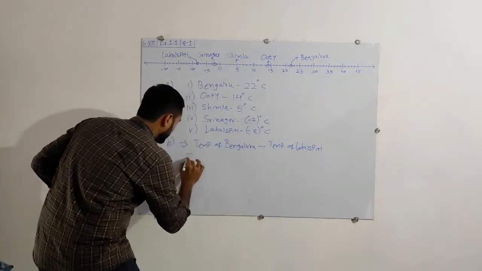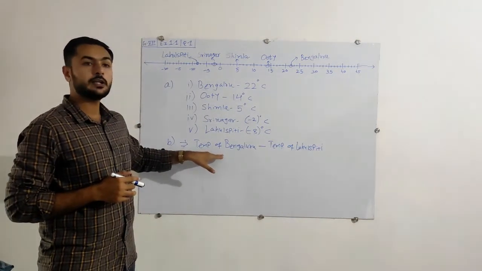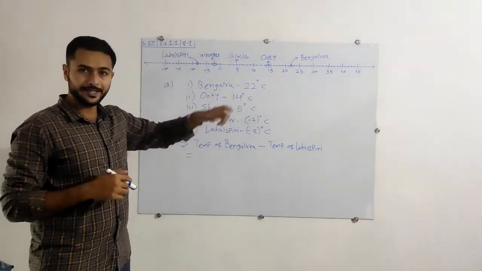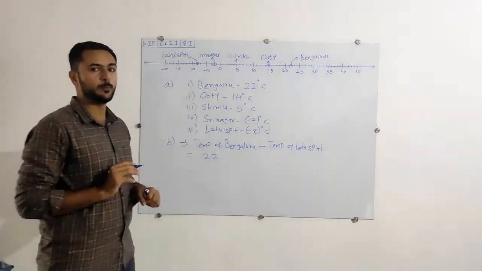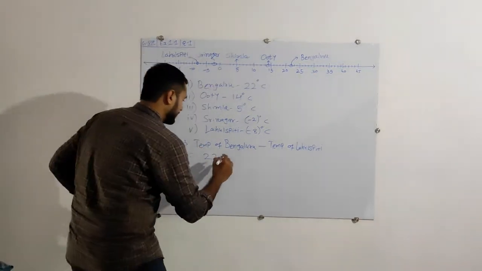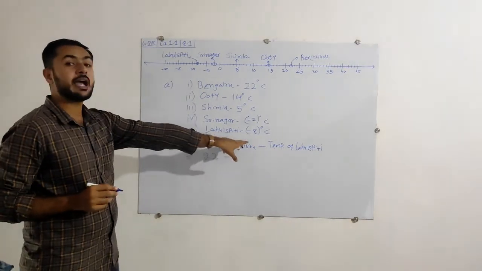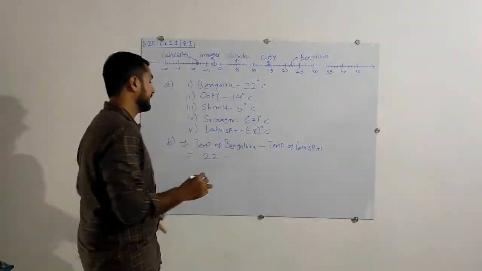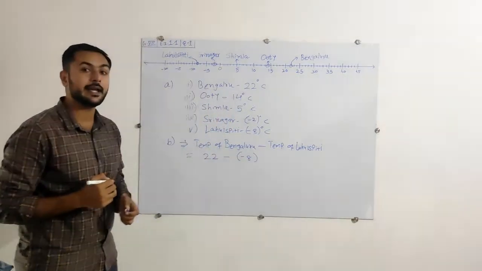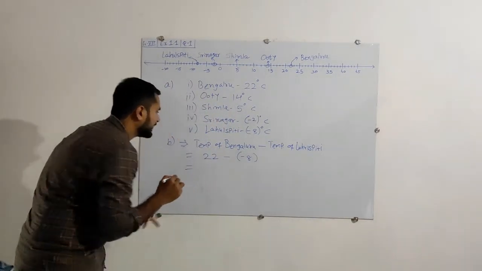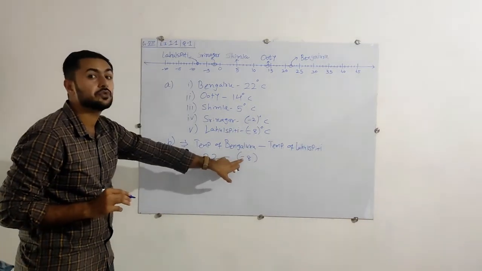Lahul Spiti is equals to what is the temperature of Bengaluru? 22 degrees Celsius. I am writing just 22. Okay. And again, subtracting the temperature of Lahul Spiti, it's -8 degrees. So I have to write -8 over there. You know very well that minus minus is plus.